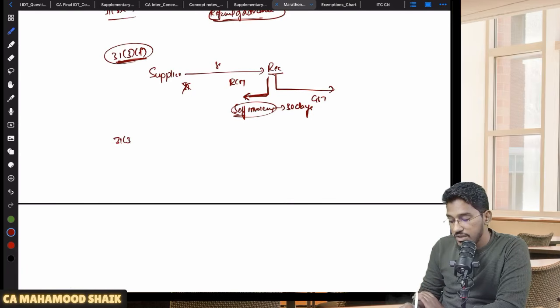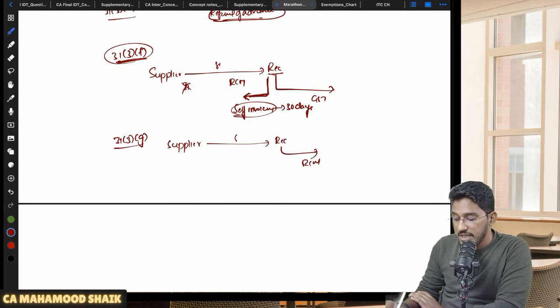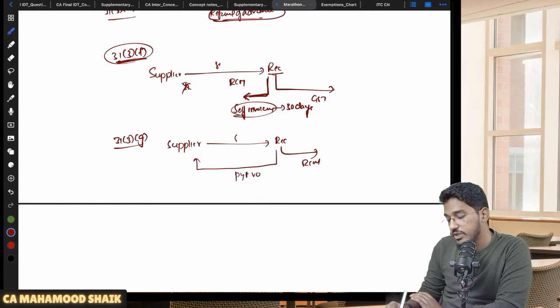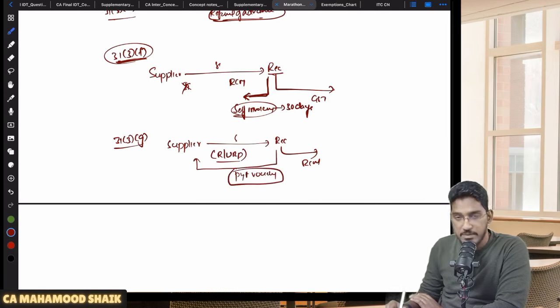Then there is one more thing, Section 31 subsection 3 clause G, which talks about the payment voucher. This is also applicable in the case of RCM supplies only. If a supplier made some supplies to the recipient which are covered under RCM, whenever you are making the payment to the supplier, you are required to issue a payment voucher. This payment voucher will be given whether the supplier is registered or unregistered, doesn't matter. A payment voucher will always be given by the recipient. But self-invoicing will be given only when the supplier is unregistered.